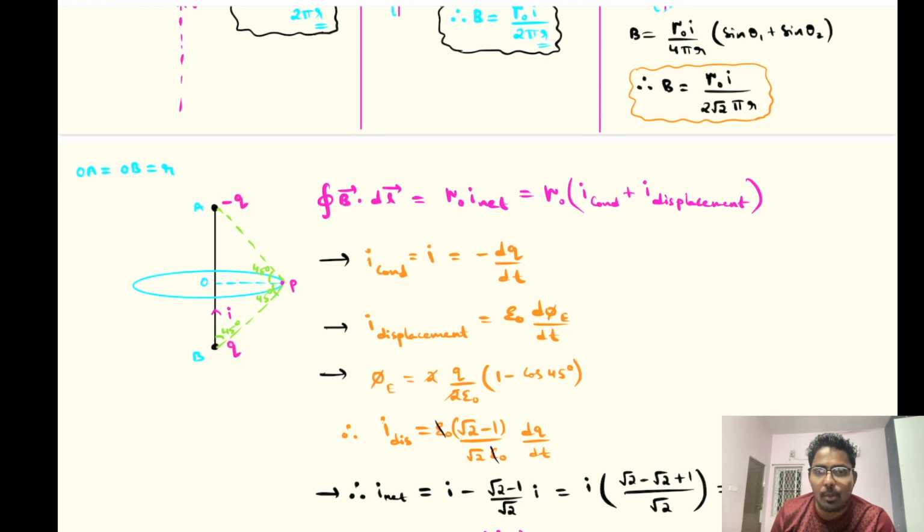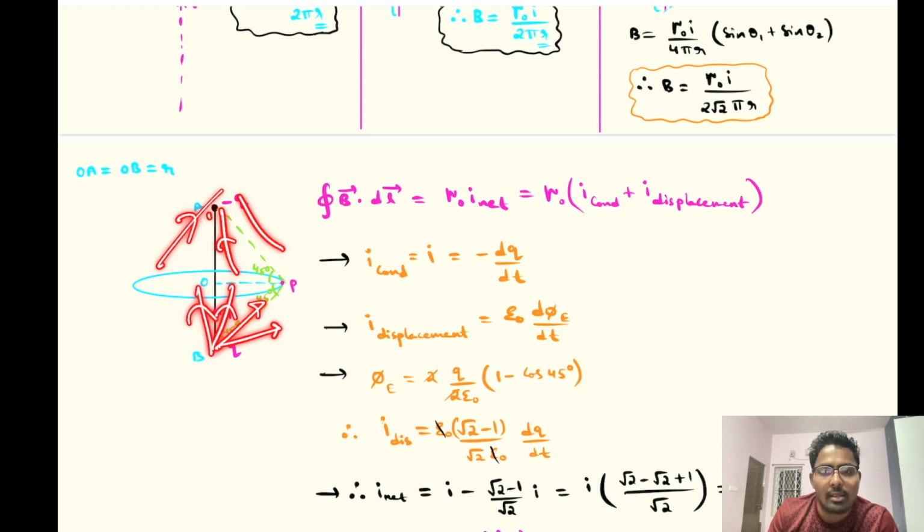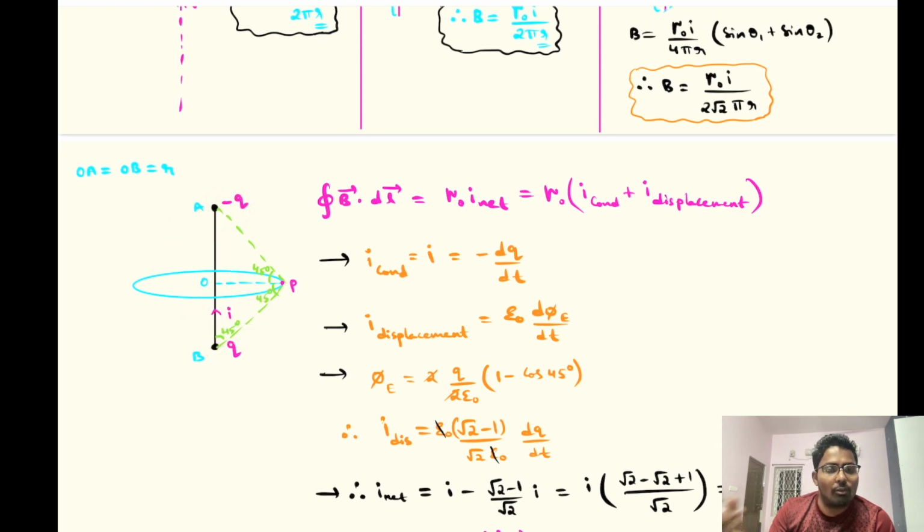But now because of this charge, whenever charge is there, obviously an electric field will be there. Because of this minus Q also an electric field will be there towards it, and because of this plus Q also an electric field will be there, right? So now as because of both the charges an electric field is there, flux will be developed. Flux through what? Flux through whatever surface that I've taken, the Ampere loop that I've taken, or the surface that I consider, through that the flux will be changing.